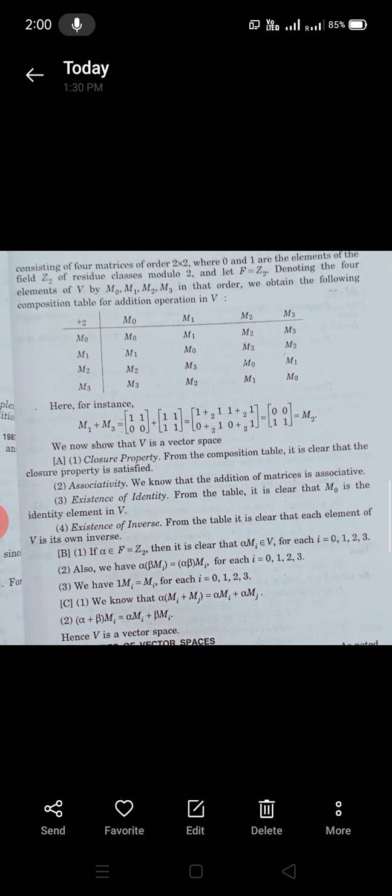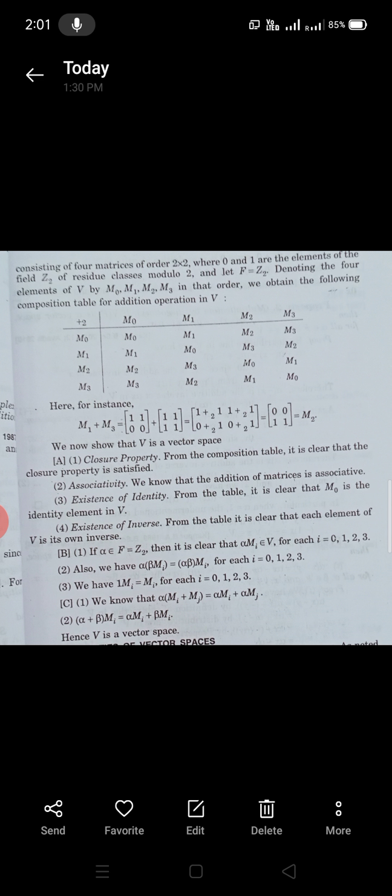We now show that V is a vector space. For the segment A: first we notice the closure property. From the composition table, it is clear that the closure property is satisfied. Second, associativity: we know that the addition of matrices is associative. Third, existence of identity: from the table, it is clear that M0 is the identity element in V. And the fourth property, existence of inverse: from the table, it is clear that each element of V is its own inverse. Now the segment capital B.